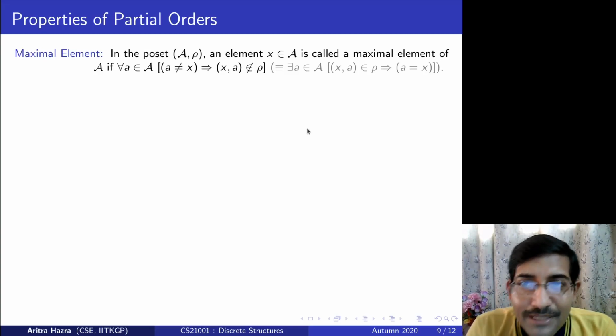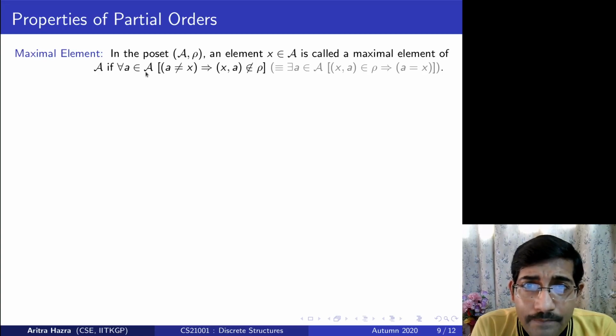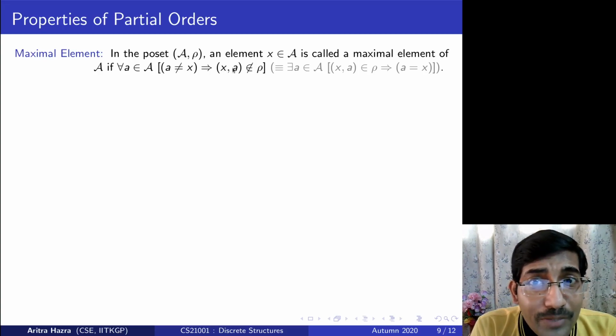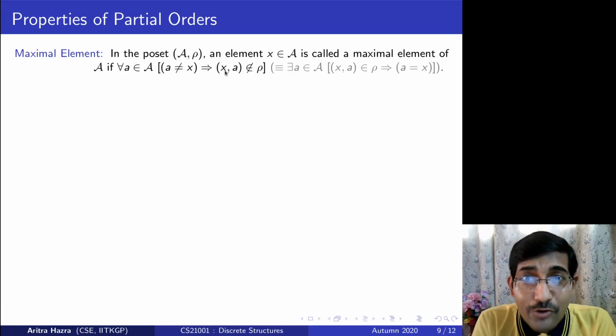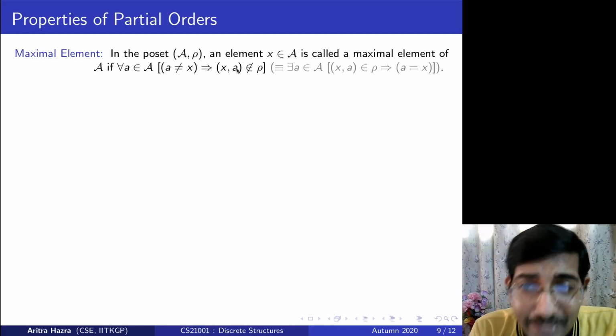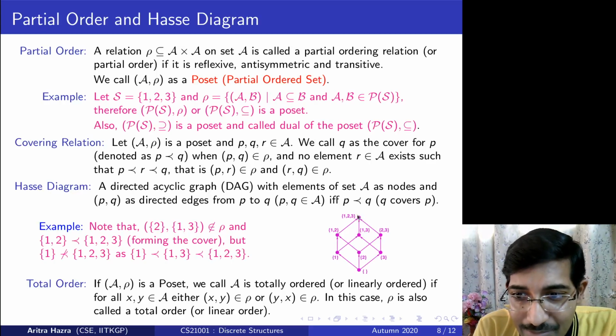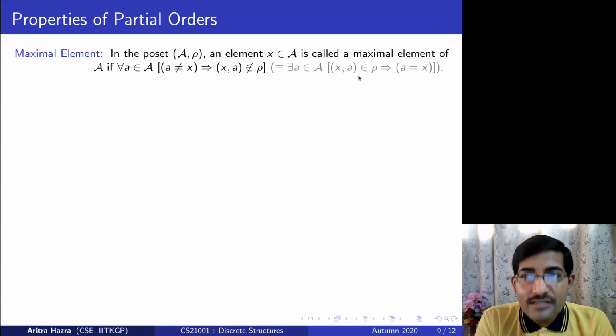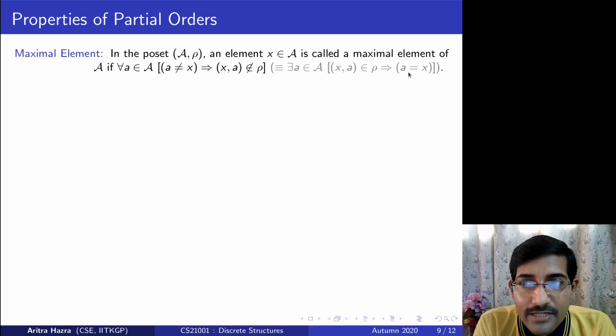An element x is called maximal if for all other elements, if a is not equal to x, then from x to a there could not be any relation. X could not be related to a. So the x to a edge is not present. Therefore, from x to any other element there is no outgoing edge. That means this one is the maximal element. In other words, you can also say if there exists an outgoing edge, then it is to itself.